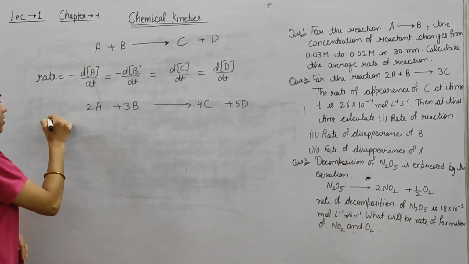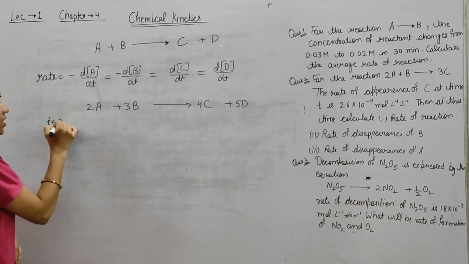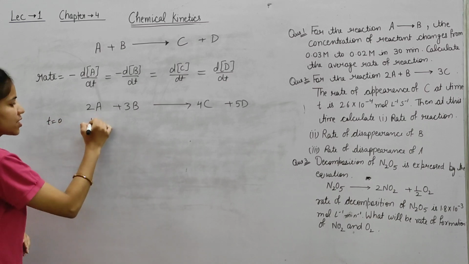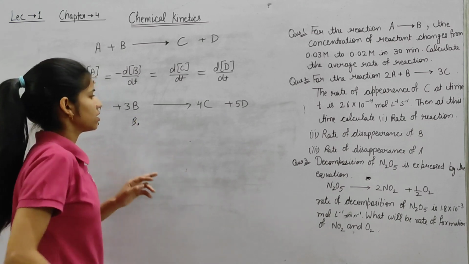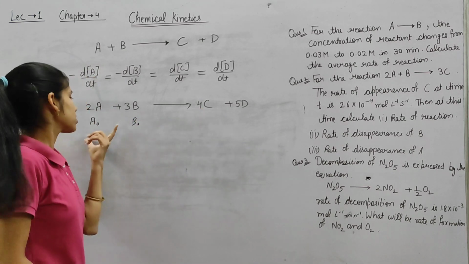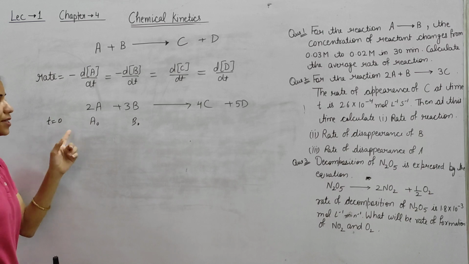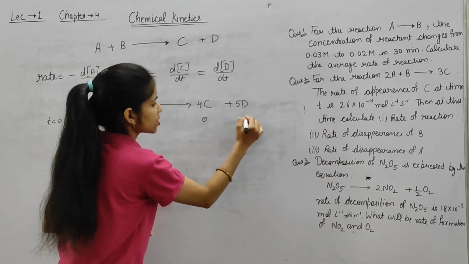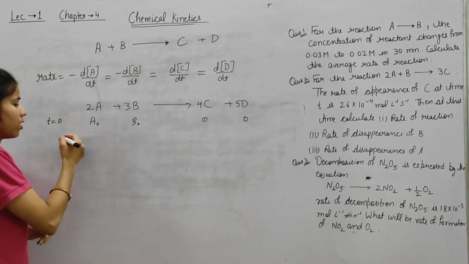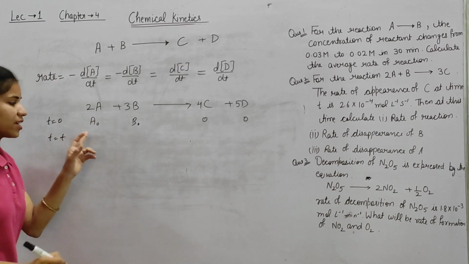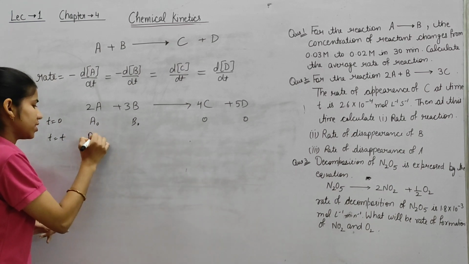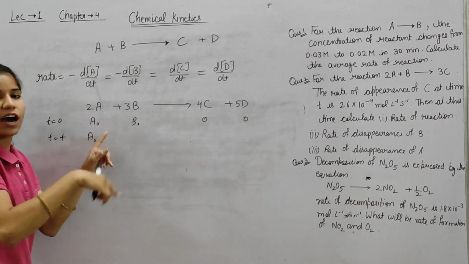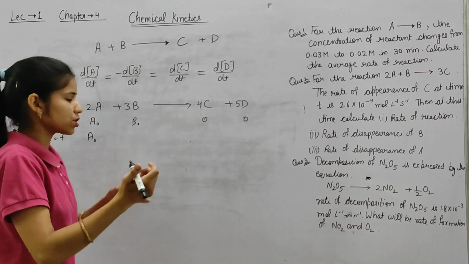Now initially at time 0, the concentration of A is A0 and of B is B0. The concentration of C is 0 because the reaction has not started at time t equals 0, and D is also 0. After time t, the concentration reduces.